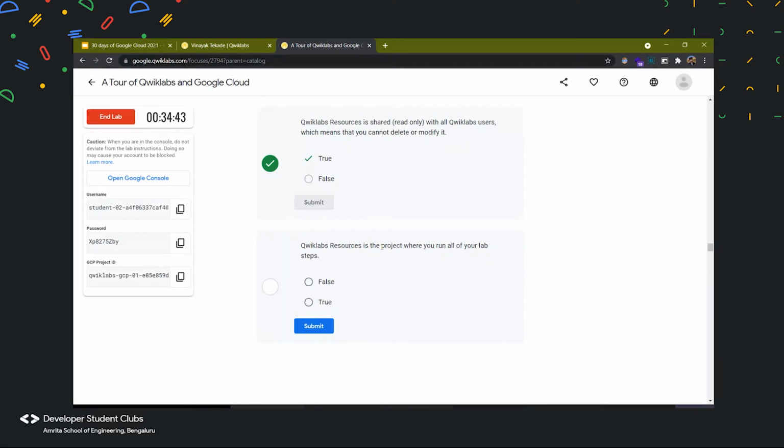Quick Labs is giving us all the information, all the steps which we need to perform. But where are we actually performing it? We are performing it in Google Cloud. So it is generating the credentials for us. We are logging into our Google Cloud, and then we are performing all the steps which are written here in Google Cloud. So the answer will be false over here.